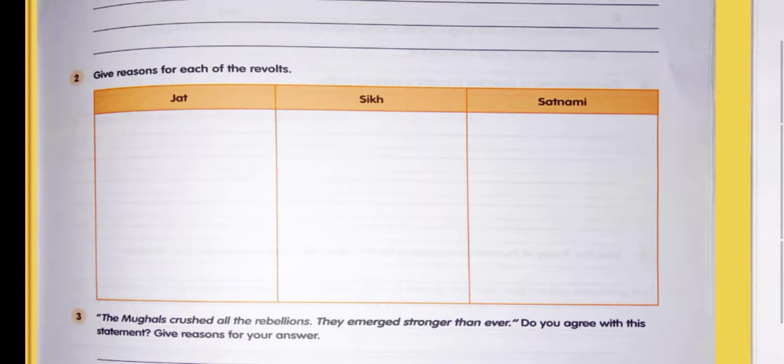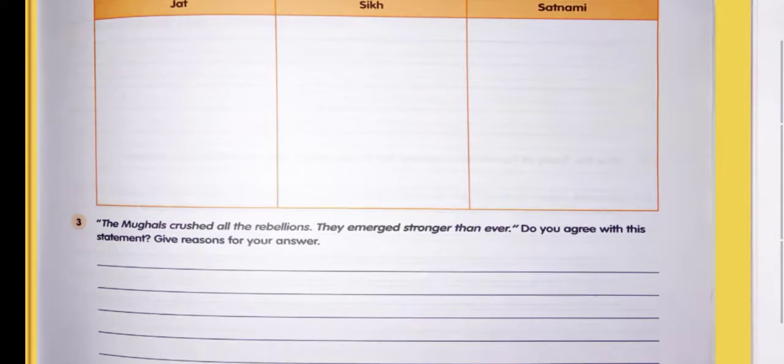Sikhs. The Sikhs revolted as Aurangzeb started interfering in the religious matters of the Sikhs and Rajputs, and the killing of Guru Tegh Bahadur also became one of the reasons to revolt against Aurangzeb. Satnamis were angered by the murder done by a local Faujdar. The Mughals crushed all the rebellions; they emerged stronger than ever. Do you agree? Yes, as crushing the revolts helped the Mughals to establish Mughal authority again.